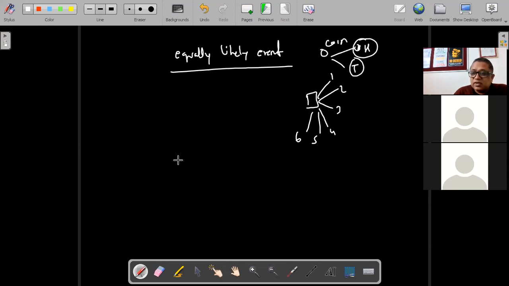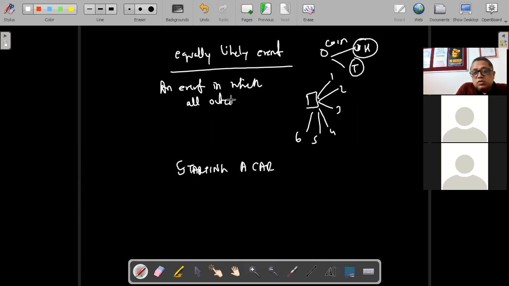Now I'm going to give you some cases and let's try to find out whether it's equally likely or not. You are starting a car. Now you have 2 options, isn't it? The car may start or the car may not start. Now my question is, is this an equally likely event? Remember what an equally likely event is: an event in which all outcomes have equal chance of occurrence.